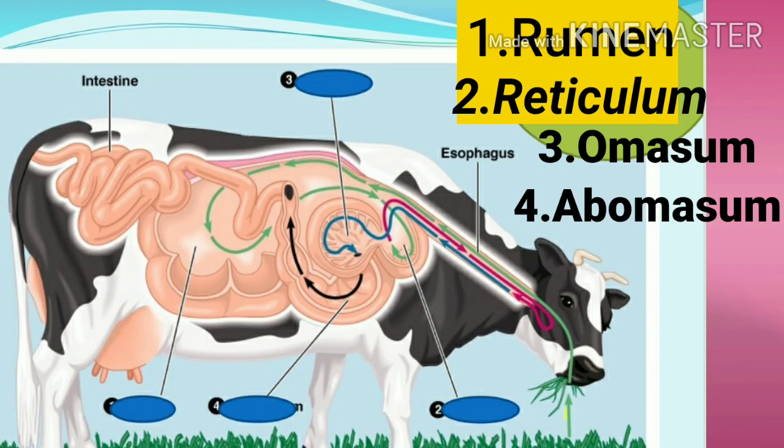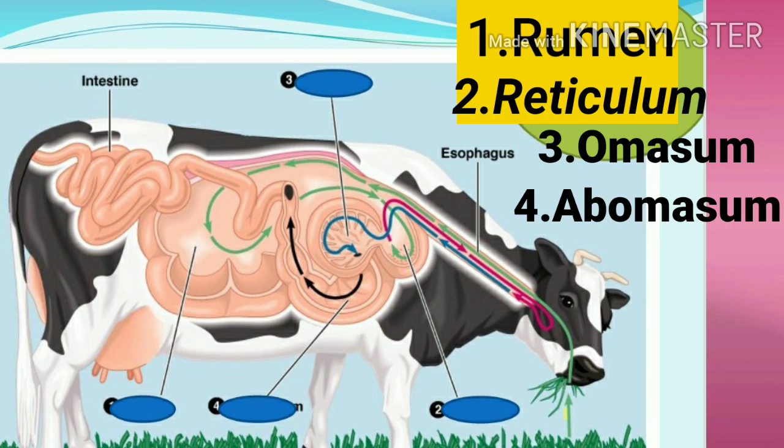As soon as the cow eats grass, it first stores the food in it. After that the cow sits down comfortably and the food again comes into the mouth for chewing. And after chewing, the food goes to the next part of the digestive system, that is known as reticulum. So the reticulum shape is just like a honeycomb, like a honey beehive, the shape is the same, so it is a honeycomb-shaped reticulum.